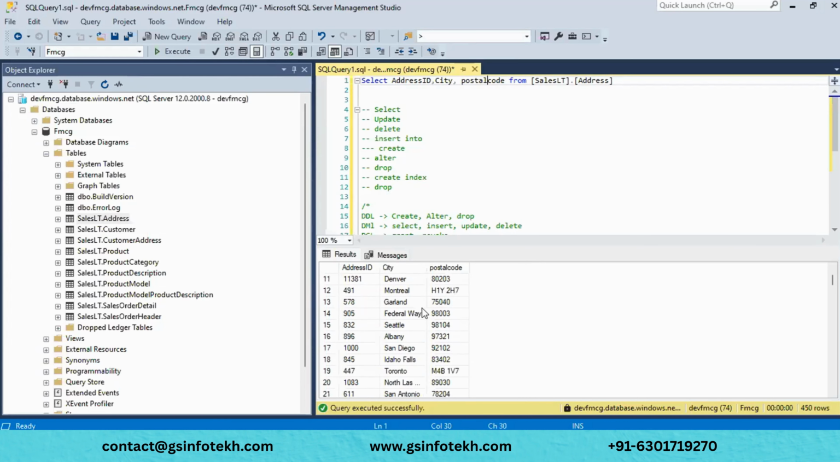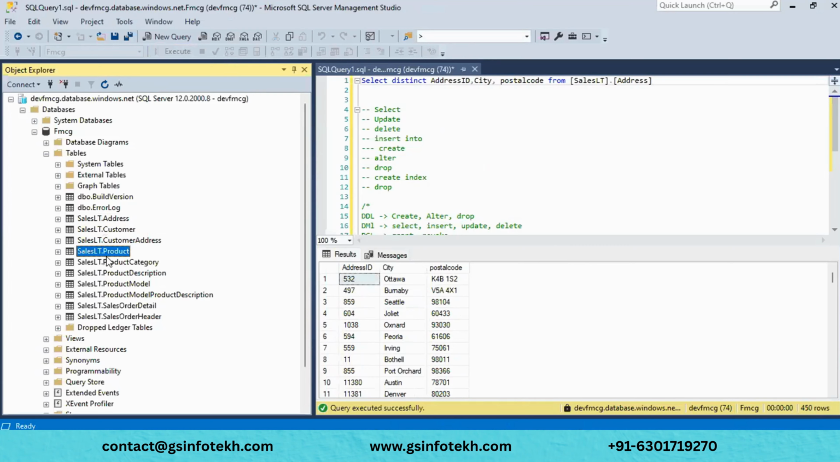And if you observe, the address ID might be duplicate. Assume the address ID might be duplicate, and you want to select the distinct fields. Now, we have around 450 rows, right? I will put distinct here. Oh, we have unique values, so it is not showing any change. Okay, let me select some other table.